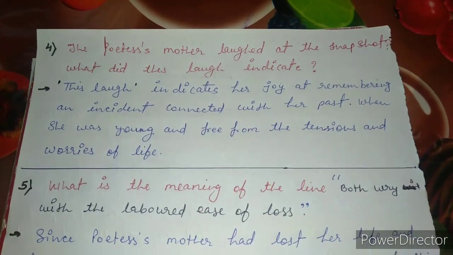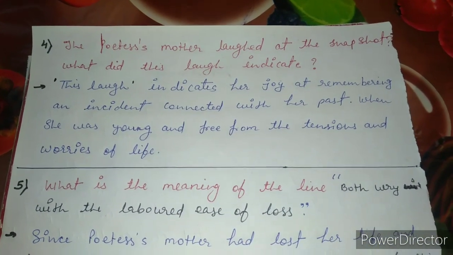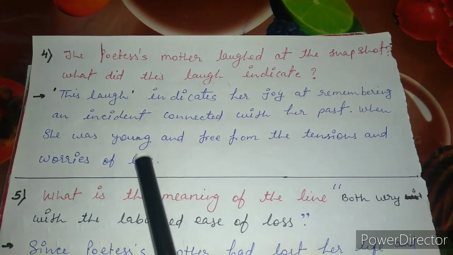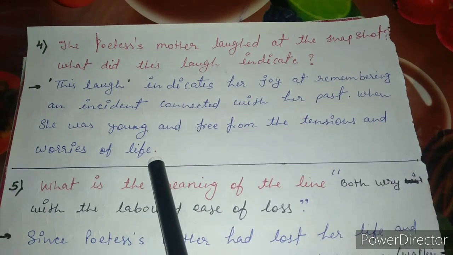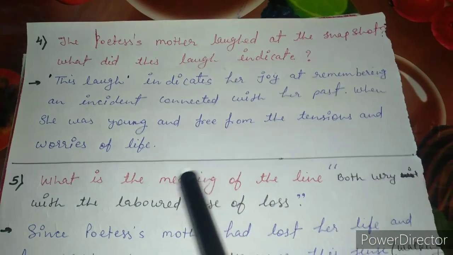Why? Because she used to remember her past incident, and at that time she was very young and free from the tensions and all worries of life. So this is how she used to laugh at her snapshot.